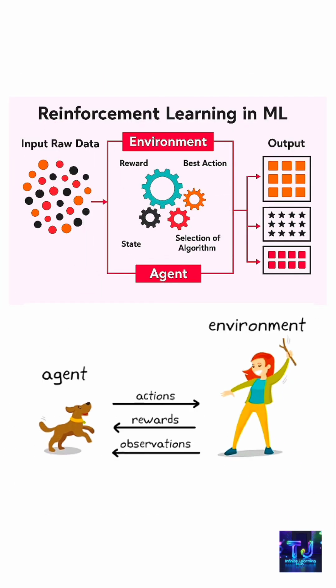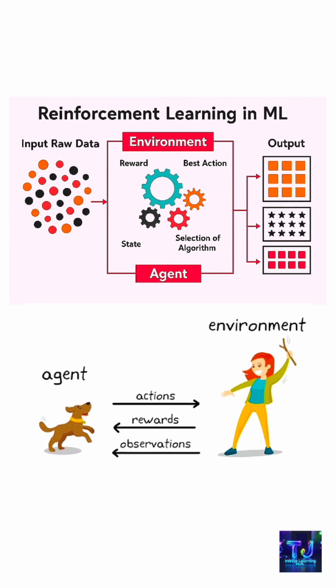In this image, you can see that first is an architecture image. In this, we have raw input data which is processed with the help of the environment and agent and produces the output. The second image is the example image. Observe the image, I will explain it clearly.